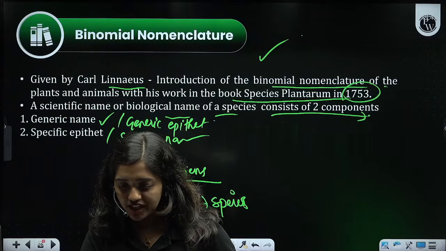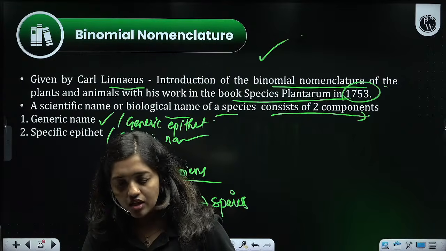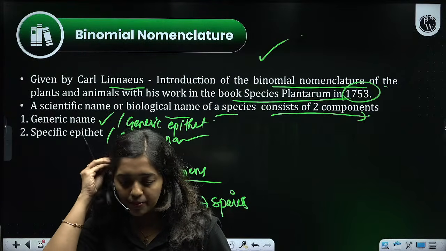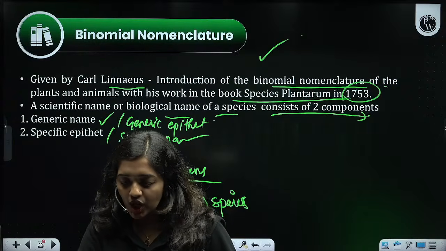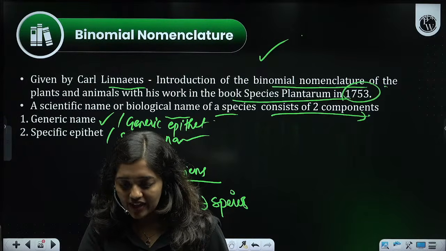What happened, Darshini? Darshini, I have explained taxonomy. Okay. Yes, Shiva.